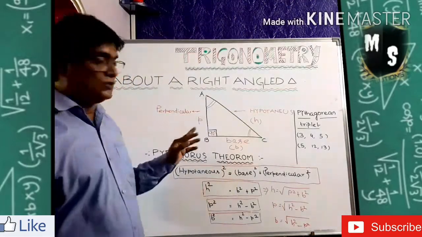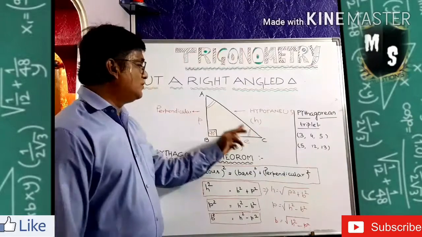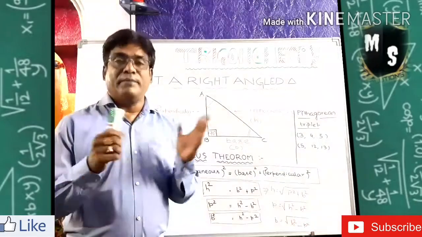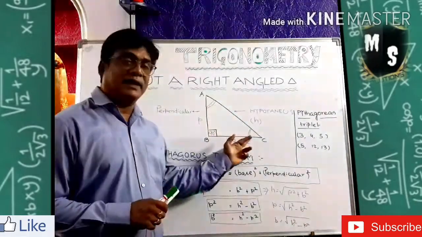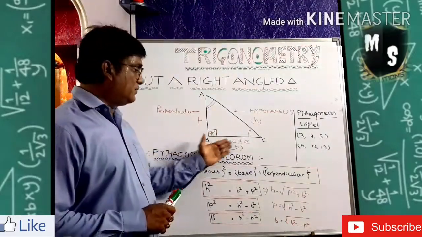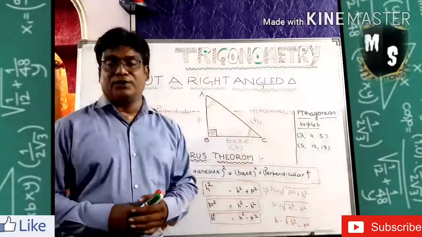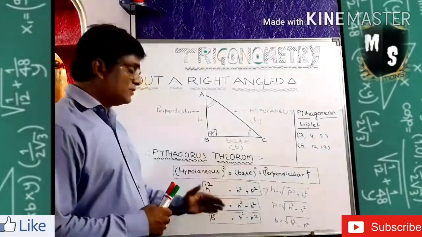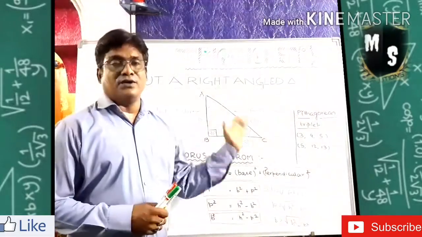I hope you understood. This is 90 degrees. These two are unknown angles, may be same, may not be same, in a right angle triangle. This is called the perpendicular, this is the base, and this is the hypotenuse. Okay. And these are the Pythagoras theorem. I hope you understood it.